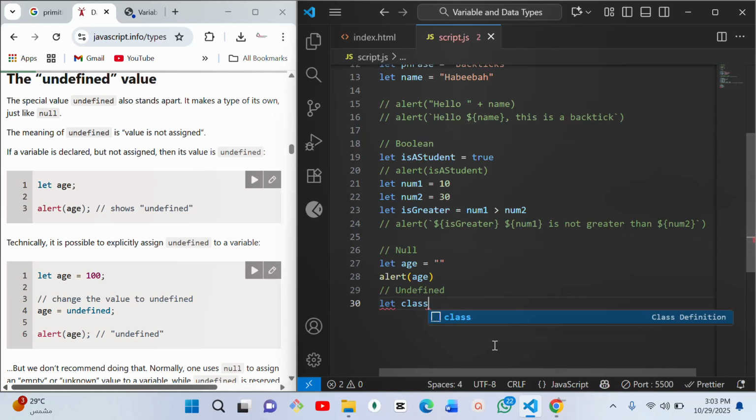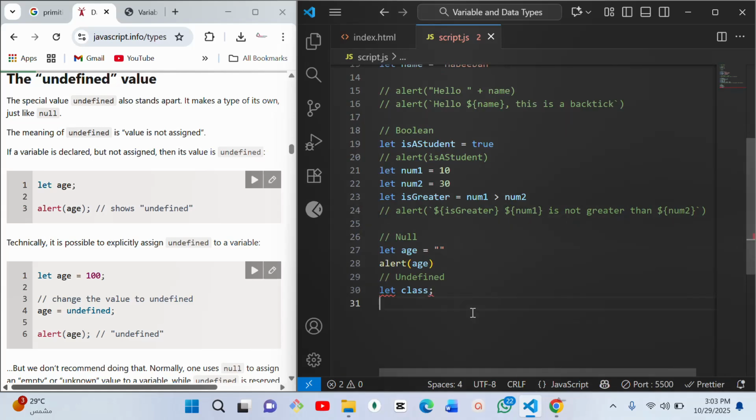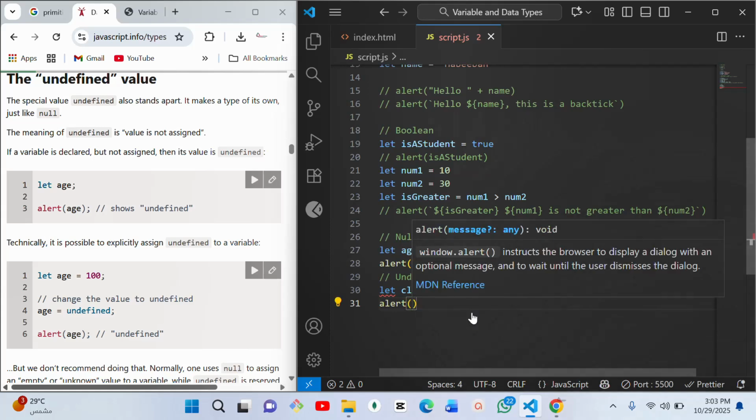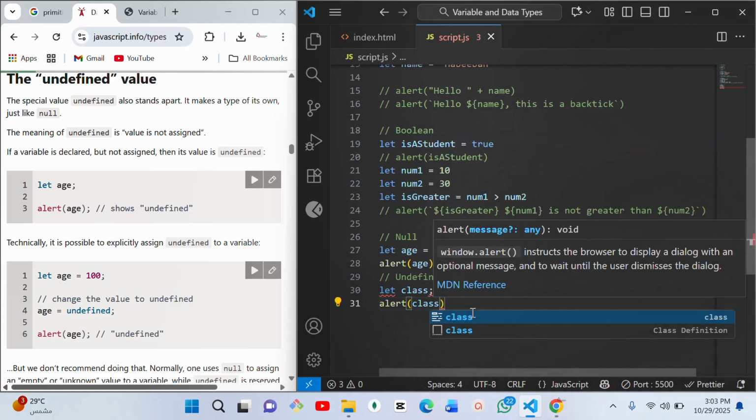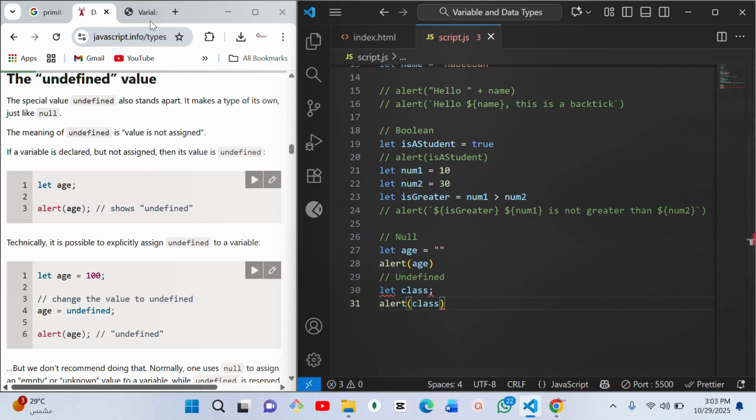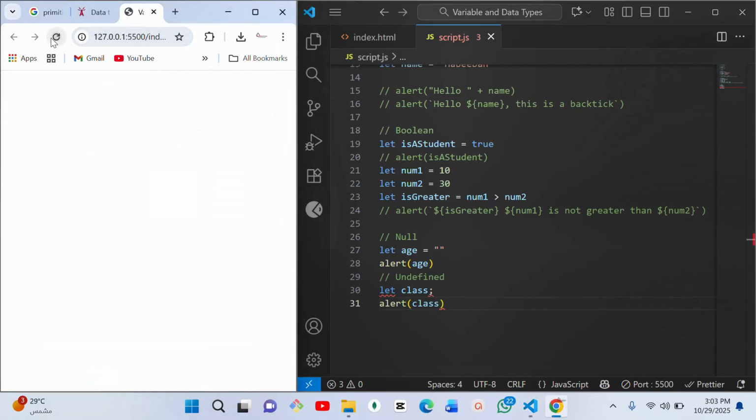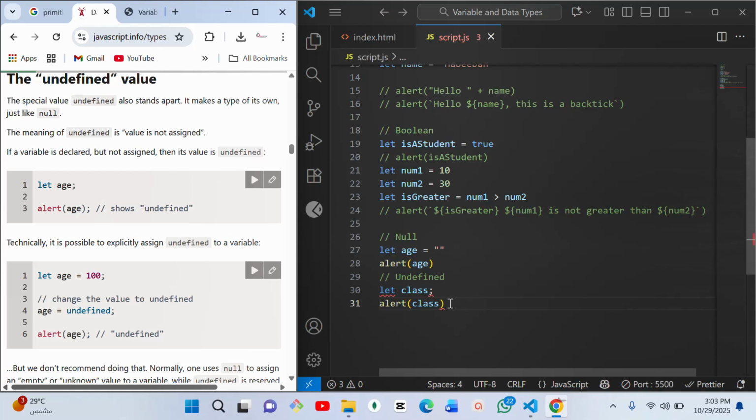Okay, let class. Let's set this, and I will say alert class. How do I put this such that it's going to show undefined for us?